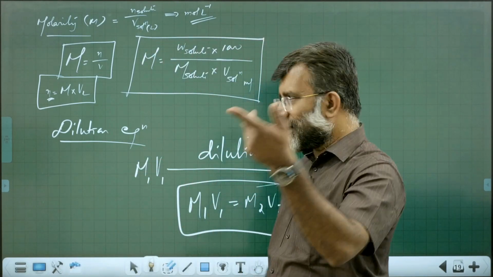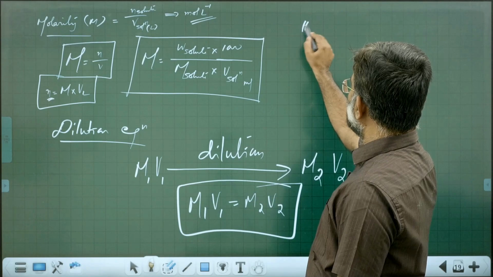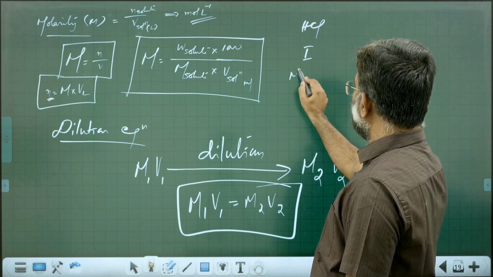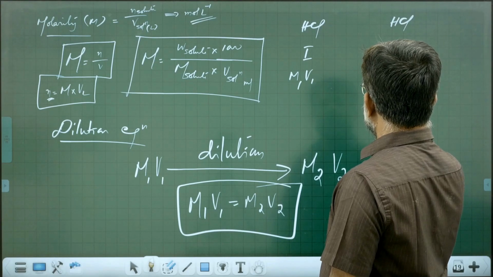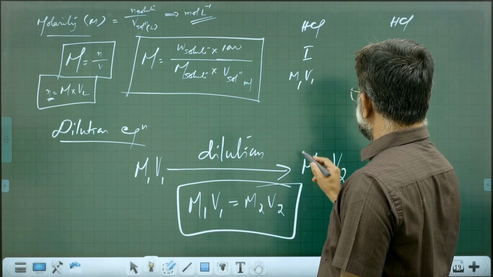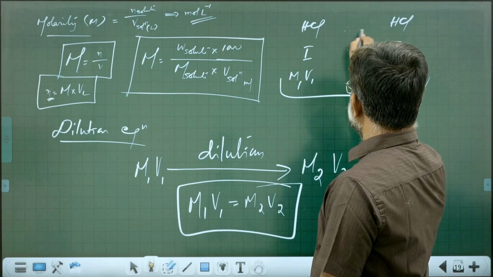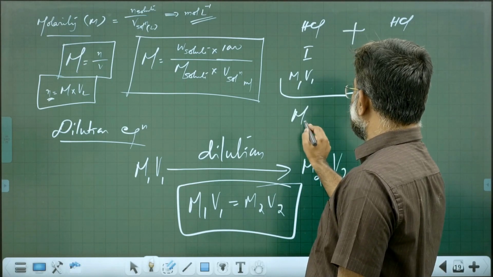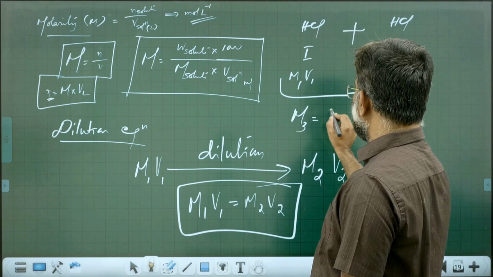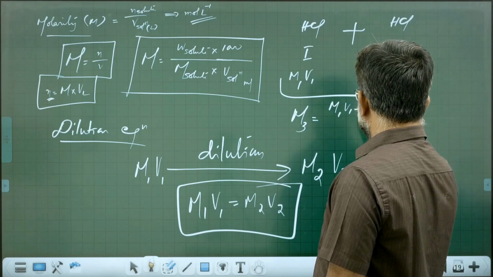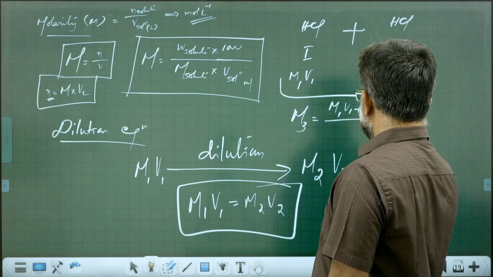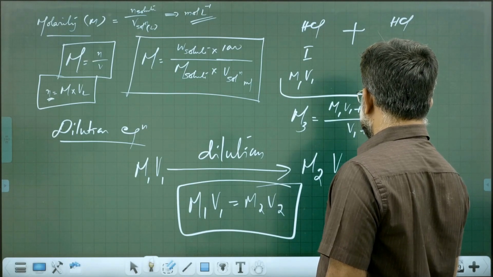And now another kind of equation. Suppose you have HCl solution 1 having molarity M1, volume V1, and HCl solution 2 having molarity M2, volume V2. You are going to mix these. What is the molarity of the resultant mixture? M3 is equal to M1 V1 plus M2 V2 divided by V1 plus V2.